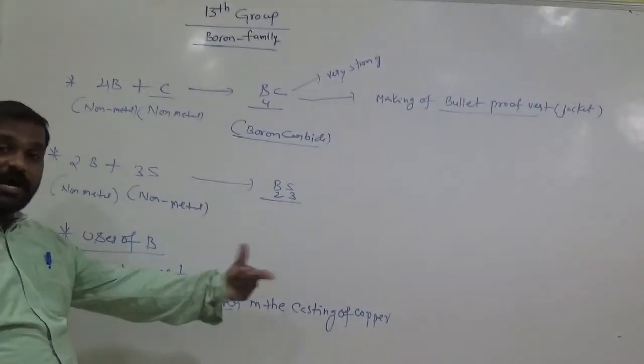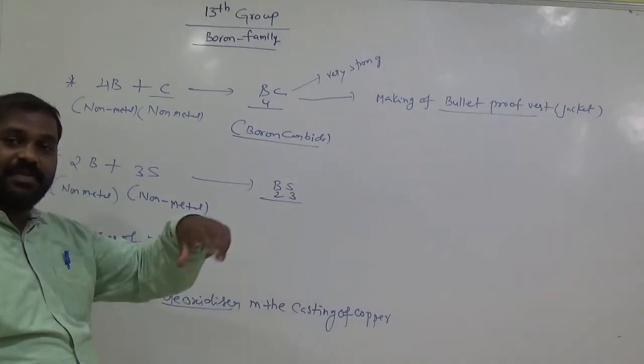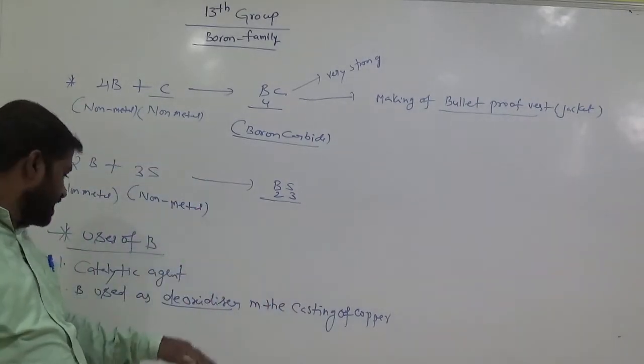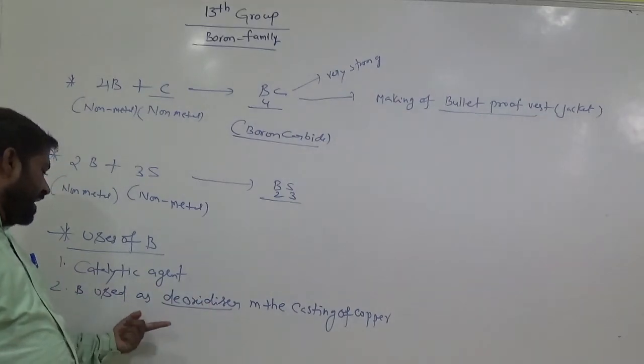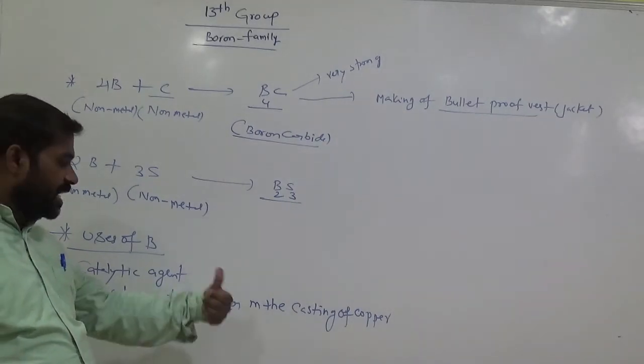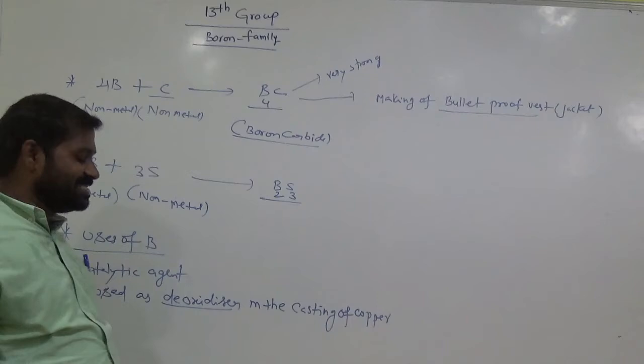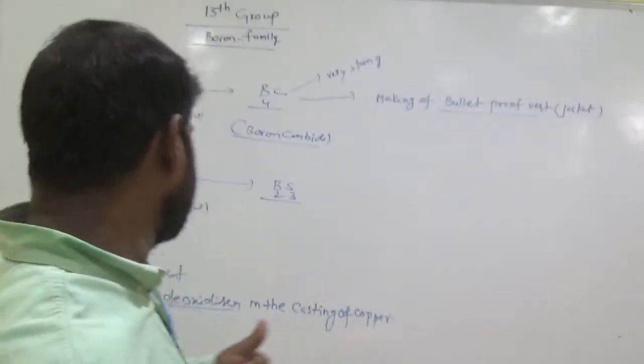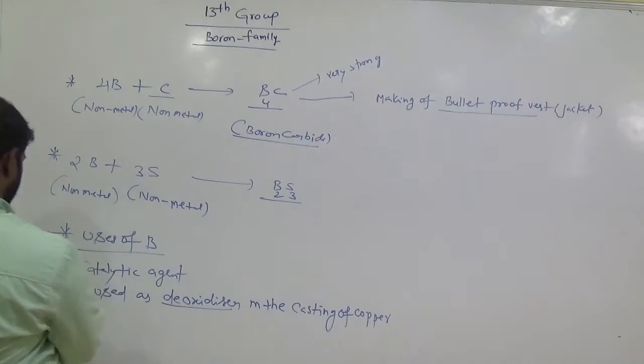In the preparation of copper, casting of copper means we can prepare the copper in different shapes, like wires, like sheets. In that manner, we can remove the oxygen from the copper compounds. That is called a deoxidizer. It means removing the oxygen from the copper compounds. Remember this one.